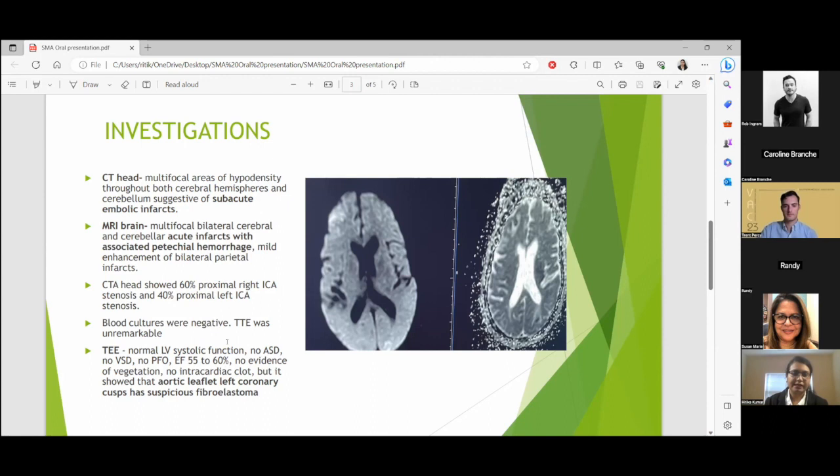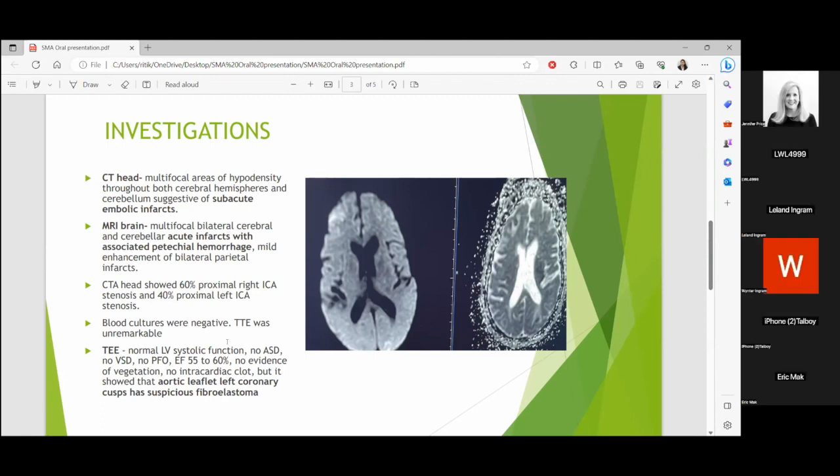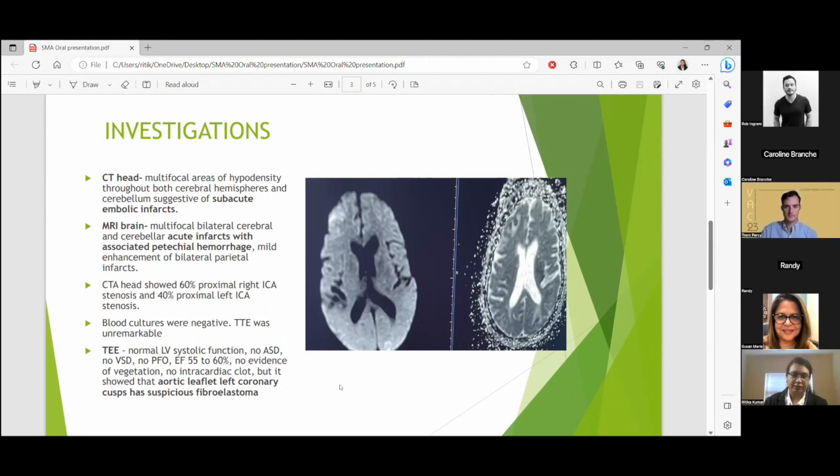Then we also did a CTA head, which showed 60% proximal right ICA stenosis and 40% proximal left ICA stenosis. We did blood cultures, which were negative. Then we did a TTE, which was unremarkable. Then we did a TEE, transesophageal echocardiogram, which showed normal LV systolic function, no ASD, no VSD, no PFO. Her ejection fraction was 55 to 60%. There was no evidence of vegetation and no intracardiac clot. But it showed that the aortic leaflet, left coronary cusp, has a suspicious fibroelastoma.